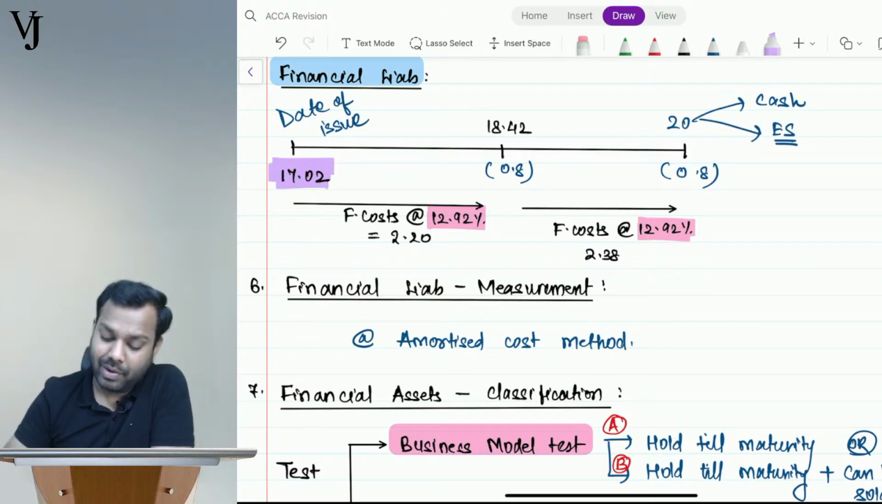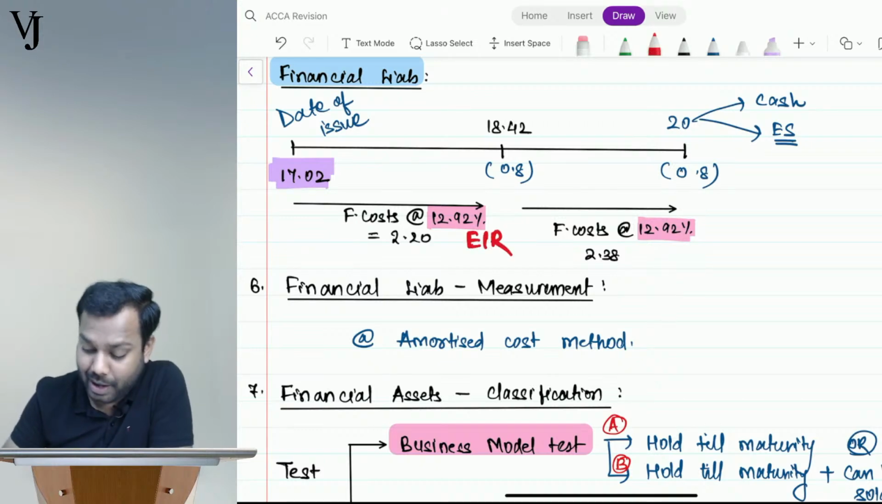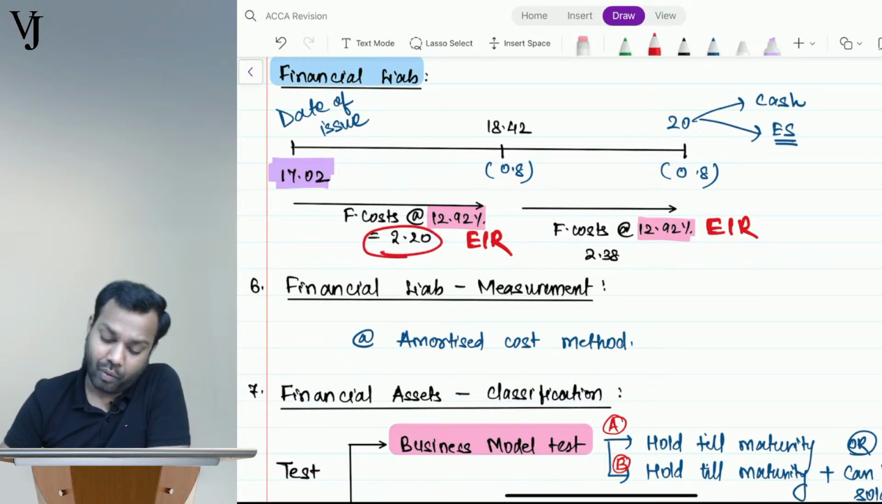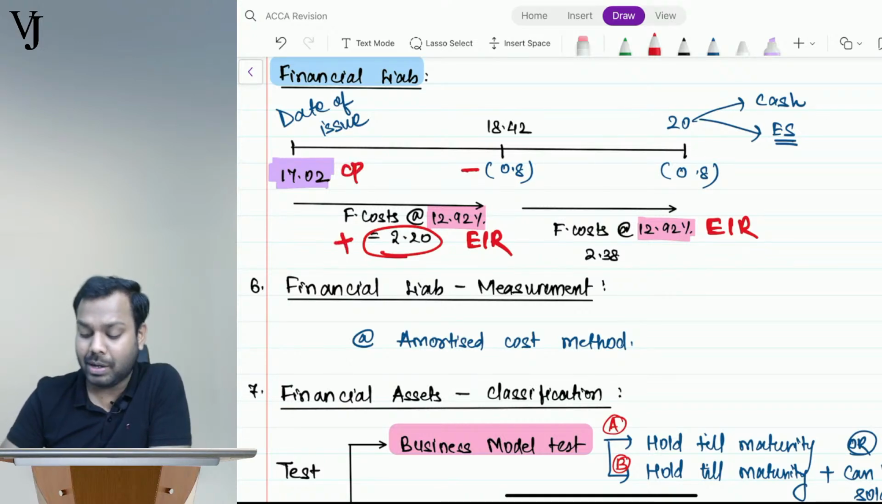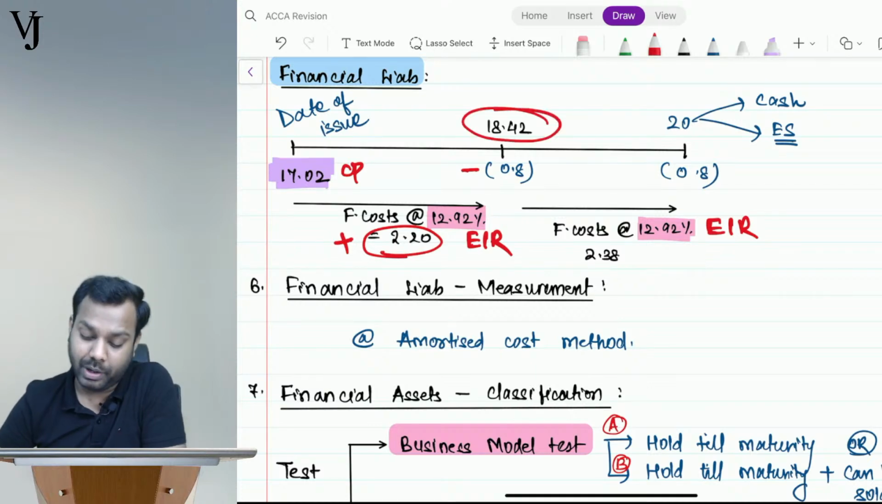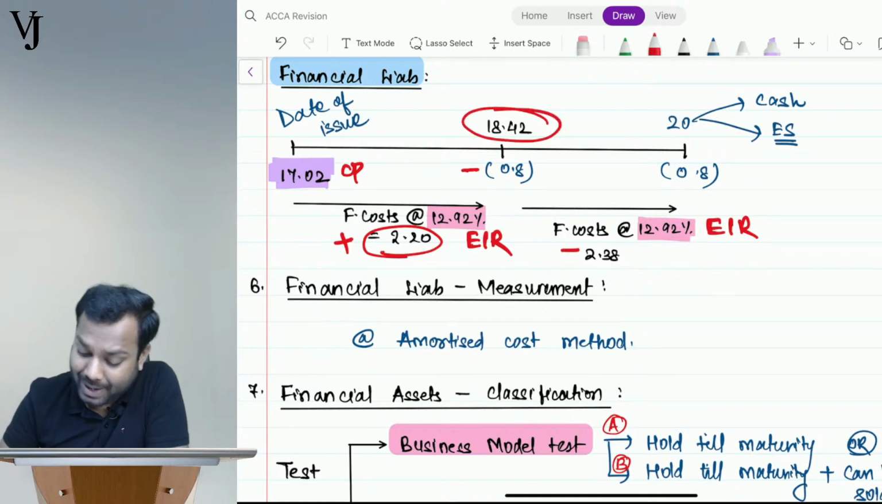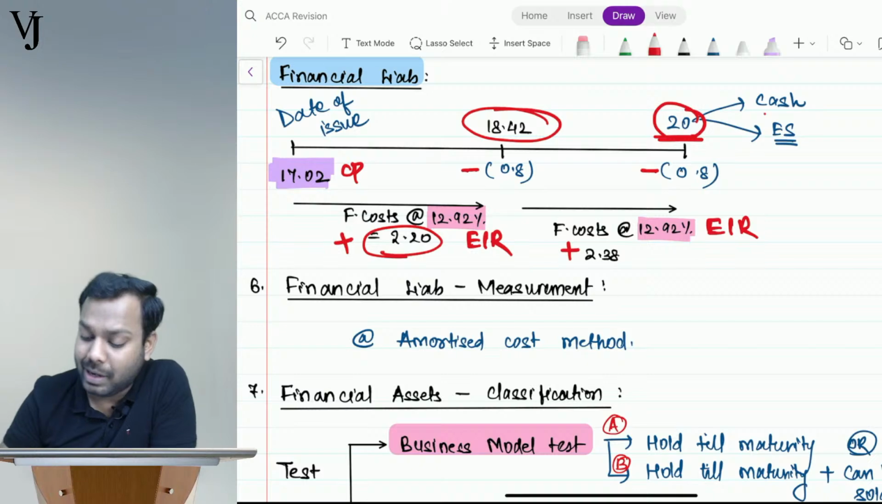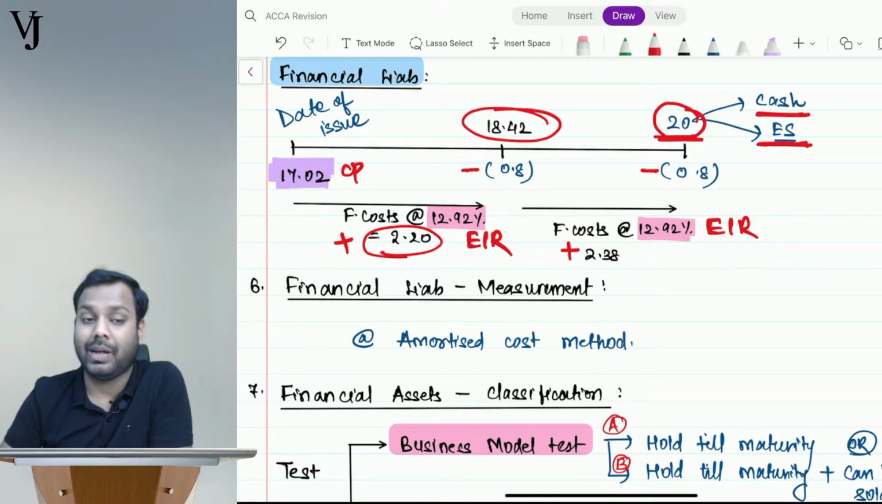Now I will charge finance cost at EIR, which is 12.92%. So what does it come to? It comes to 2.20. Now what is the value here? Opening plus finance cost minus the payment gives you 18.42. Same thing: opening plus the finance cost minus the payment gives you the closing. Now this closing of 20 can be settled in cash or in equity shares.